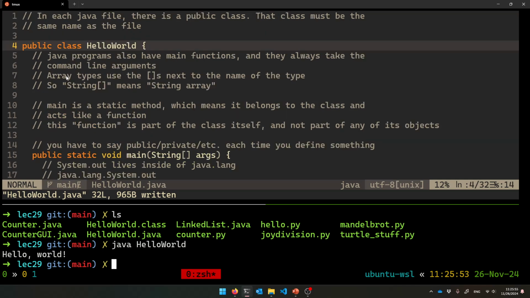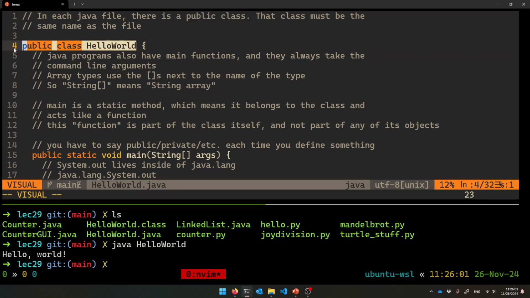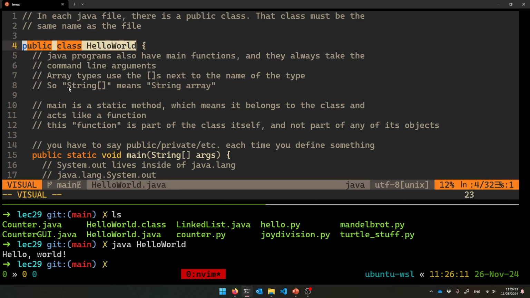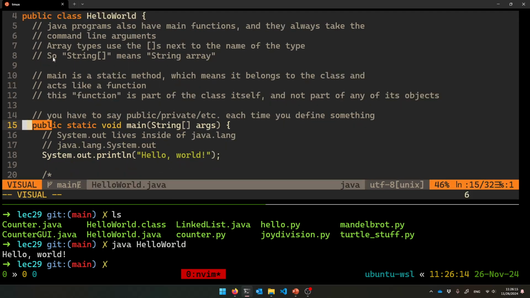So let's see here. Yeah, so in every Java file, there has to be a public class that corresponds to every file. There's always a public class in it, and that has to be the same name as that file. So helloworld.java must hold a public class helloworld. And so the access modifiers, they go next to everything. It's like public everywhere. It's not like public colon, it's just public everywhere.